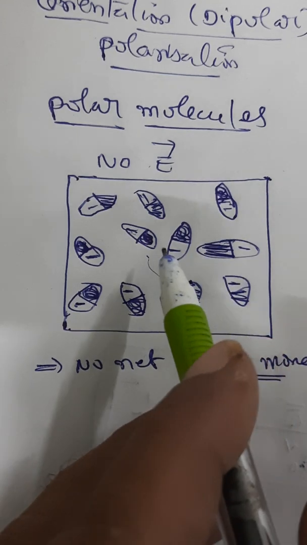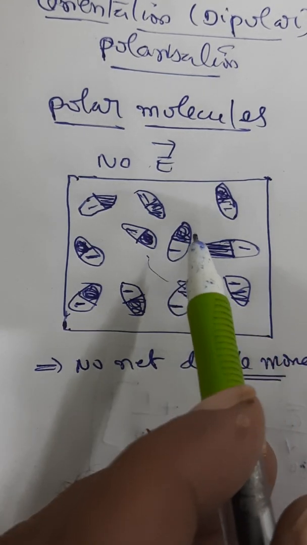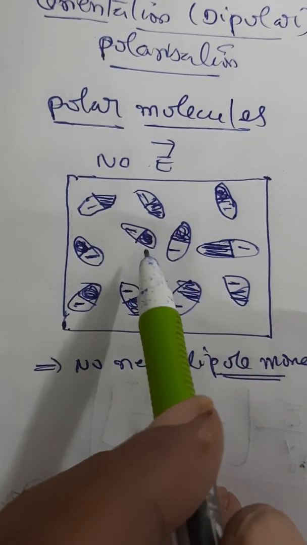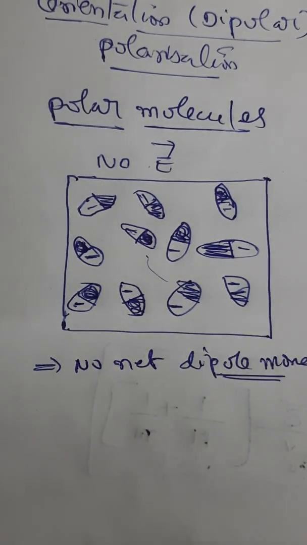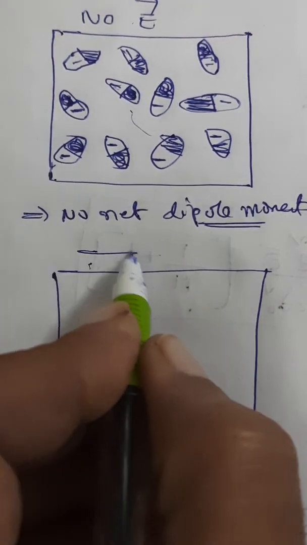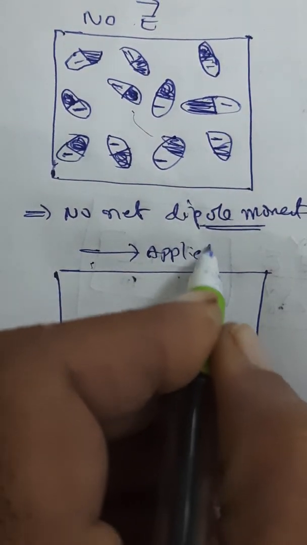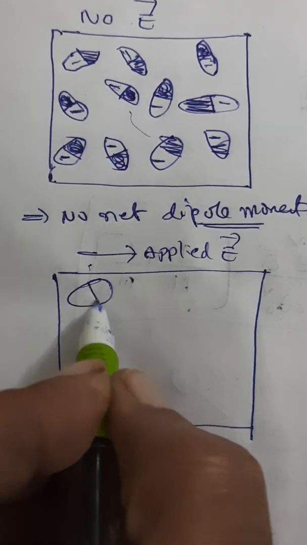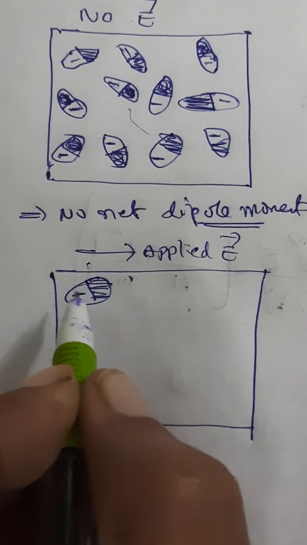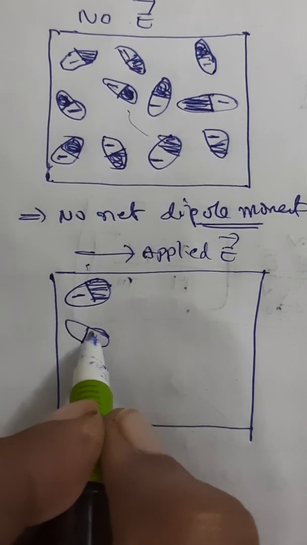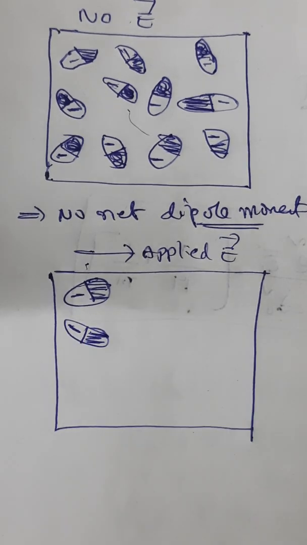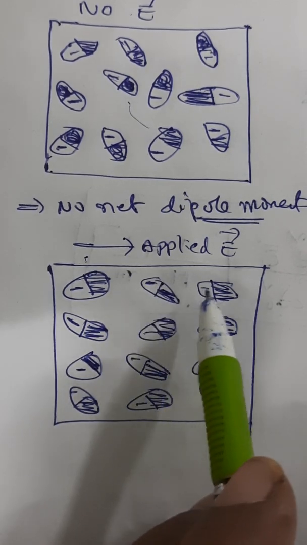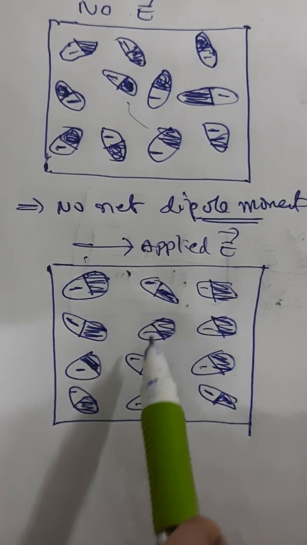On the other hand, when you apply electric field, then automatically the molecular dipoles rotate about their axis of symmetry and align with the applied field. The moment you apply electric field, you can observe an alignment in these molecules. So when the electric field is impressed, the molecular dipoles rotate about their axis of symmetry and align with the applied field.